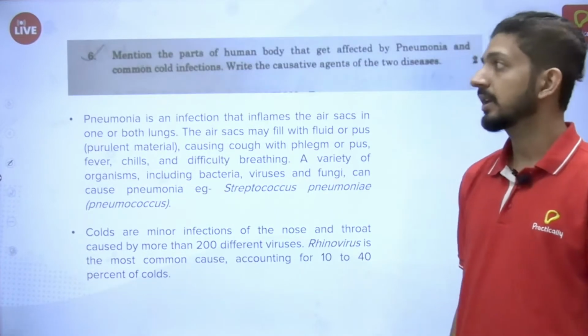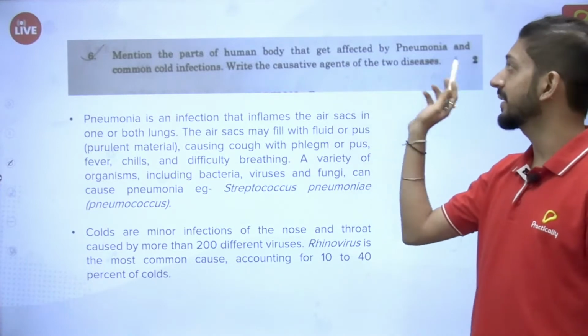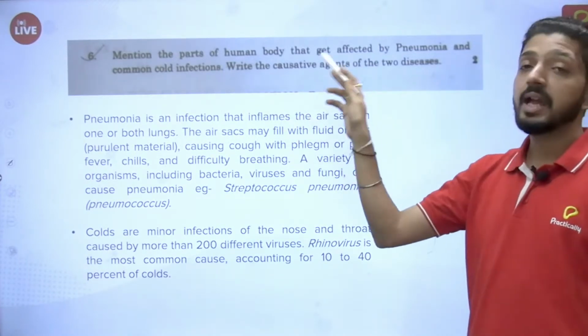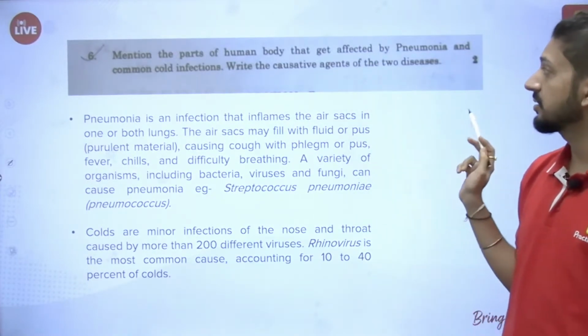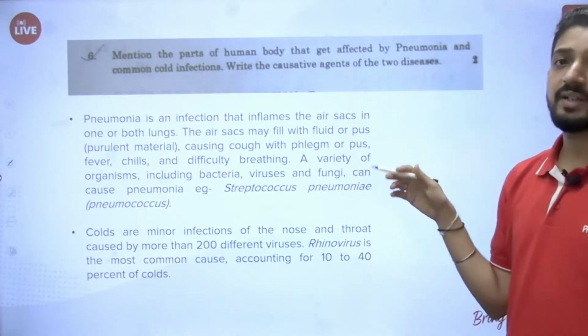Okay. Next question of 2 marks. Mention the parts of the human body that get affected by pneumonia and common cold infection. Write the causative agents of these 2 diseases. Again, a very simple and direct question. We just have to write the parts getting affected and the causative agent.